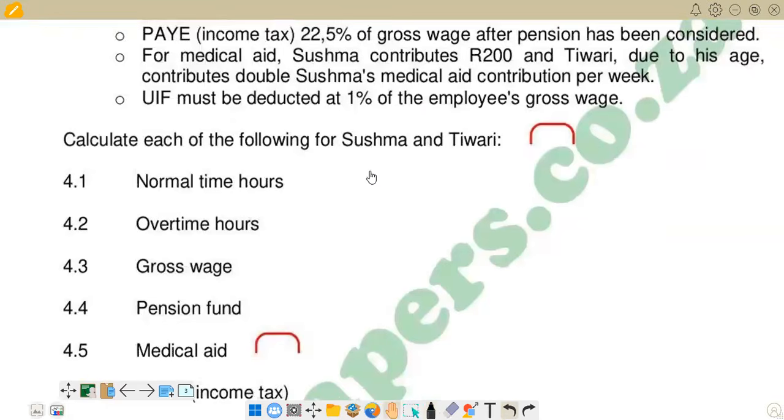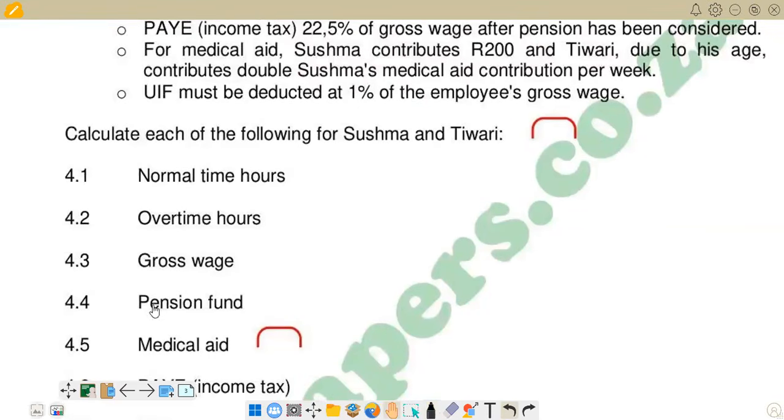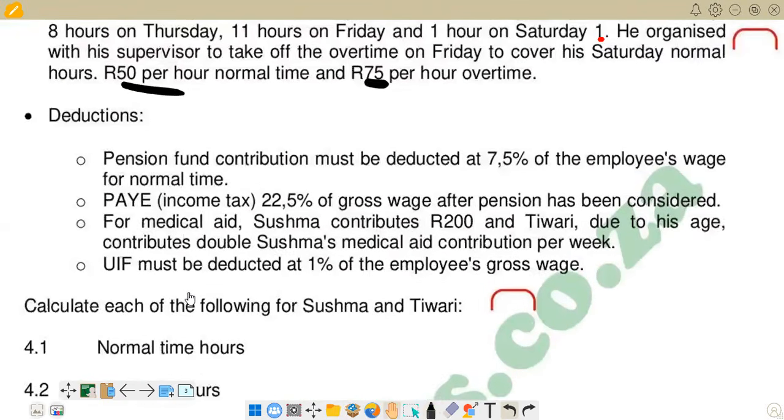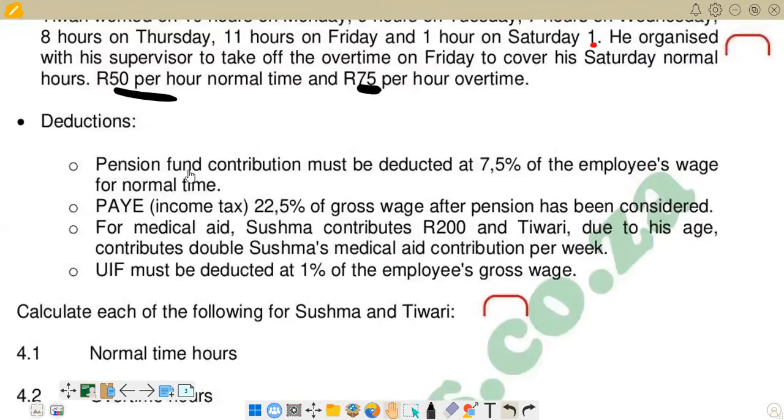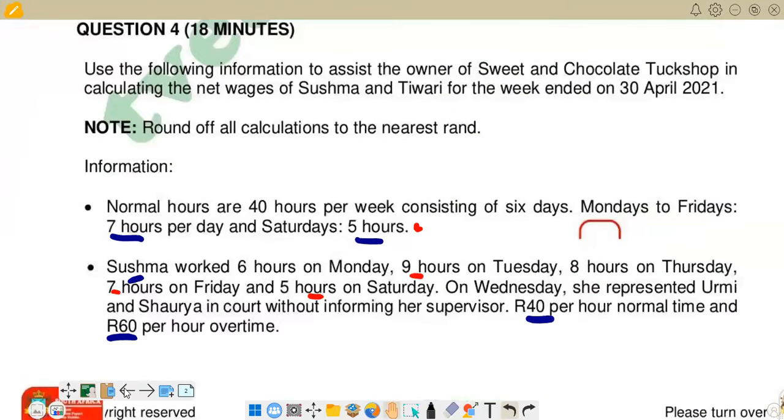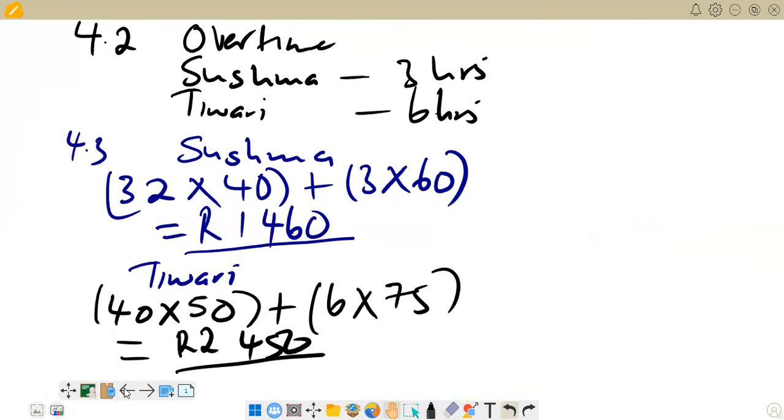Then we check in the question again, 4.4, what do we have after this one? You see that 4.4 is saying pension fund. We go to the question to listen to the instruction of pension fund. It's there on deductions. Here, pension fund contribution must be deducted at 7.5% of the employee's wage for normal time. For normal time. So the normal time wage, we multiply by 7.5%. So remember, we did calculate for normal and then we calculated for overtime.